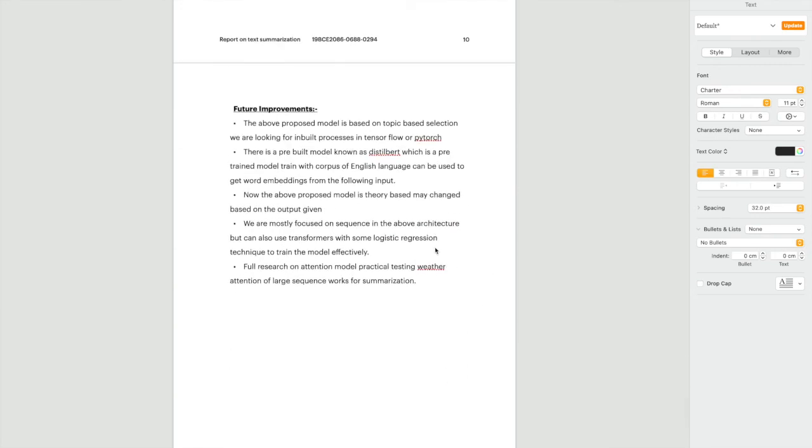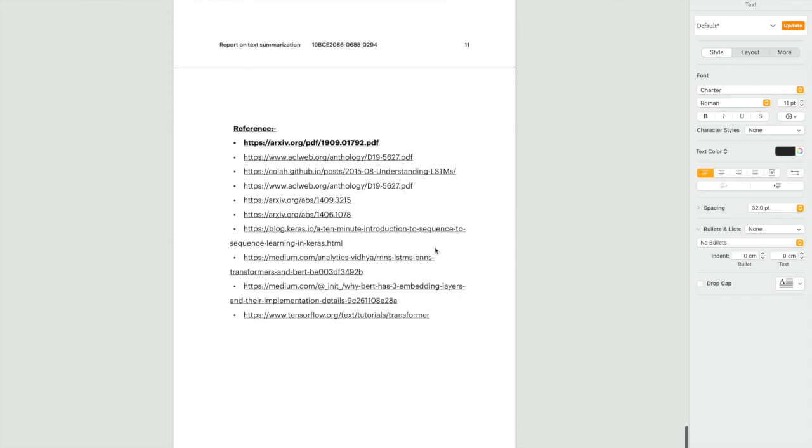And what's our future? We have an idea of using BERT, because BERT is a model which already has a command over the English language. If you train from scratch, it doesn't know words, it will be learning. So we are thinking of using BERT plus transformers. If we are able to do that successfully, then we'll show it in the next example.